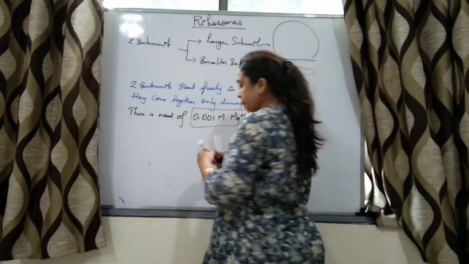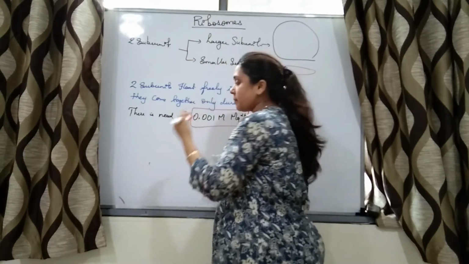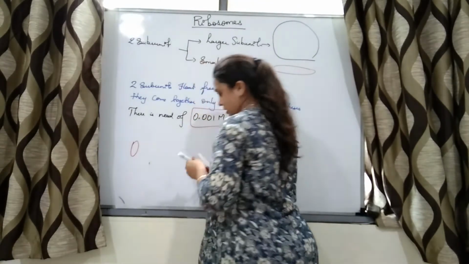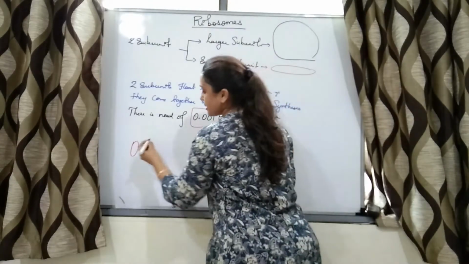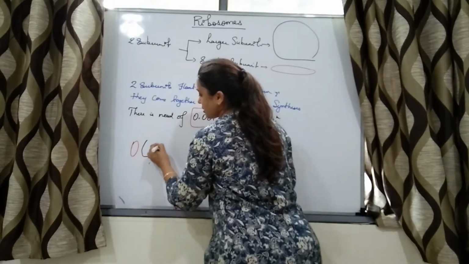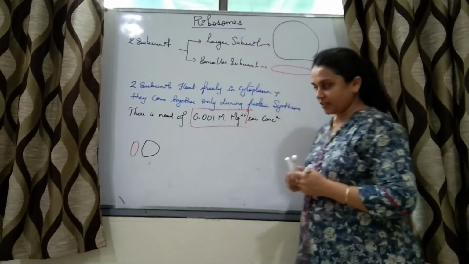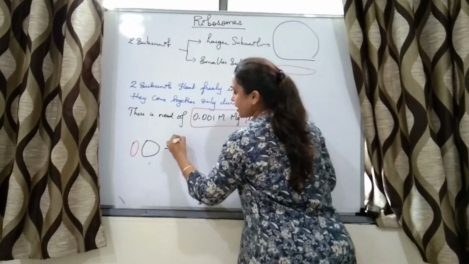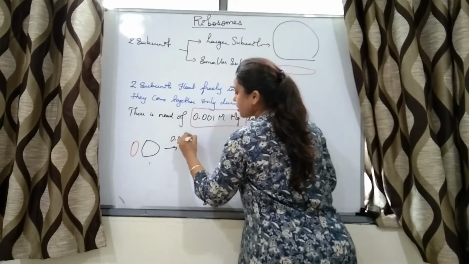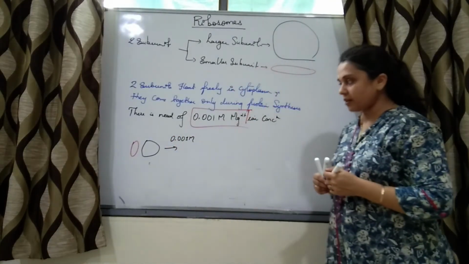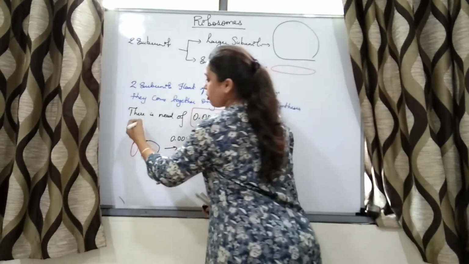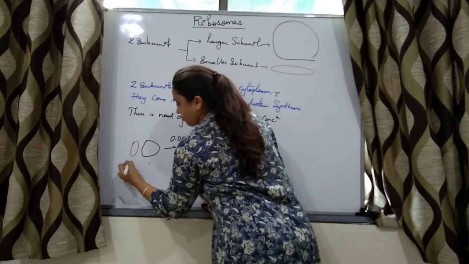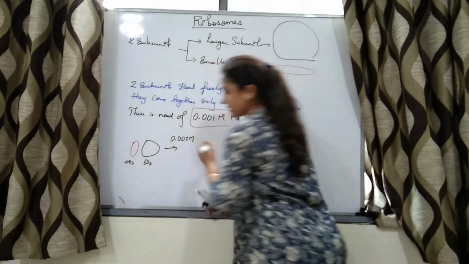right? So let me show you the diagrammatic representation. Say this is the smaller subunit, and this is the larger subunit. When the concentration of magnesium ion is 0.001 molar, say we are talking of 80S, so this is 40S and this is 60S.